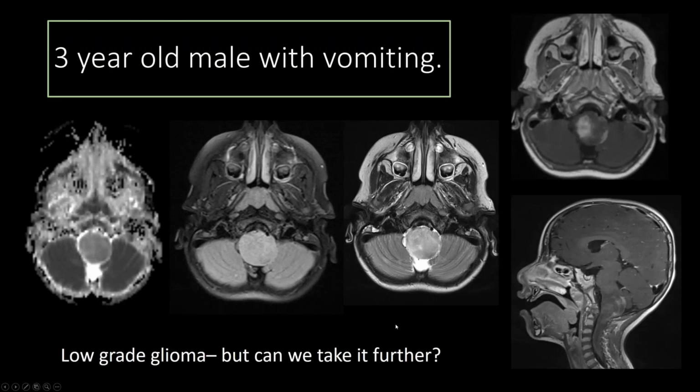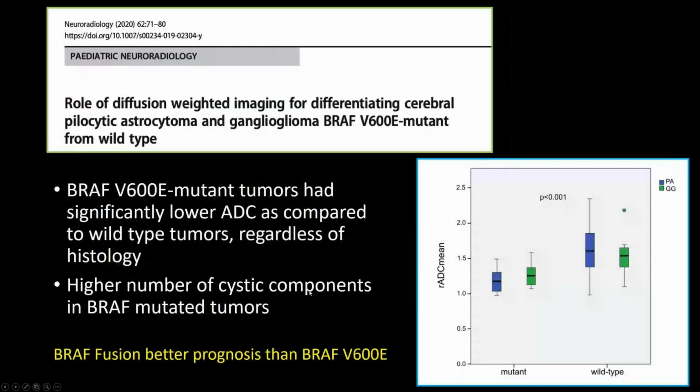And so this is where advanced imaging comes in and the molecular profiling. So many of these low-grade tumors, pilocytic astrocytomas and gangliogliomas, have mutations, either BRAF V600E mutation from wild type or BRAF fusion mutations. And so can we predict, based on MRI features, whether or not these BRAF mutations exist?